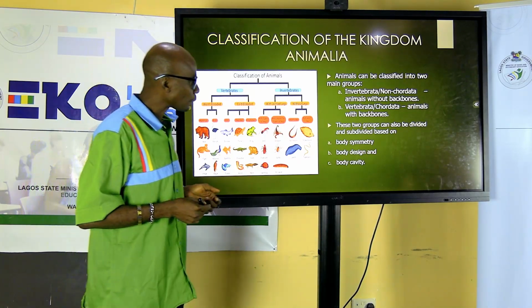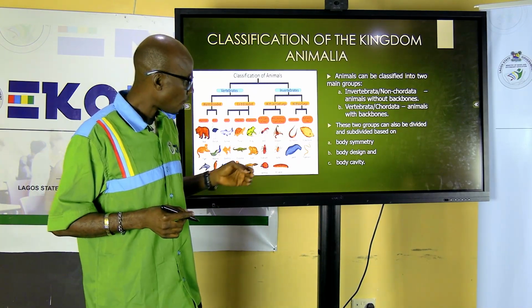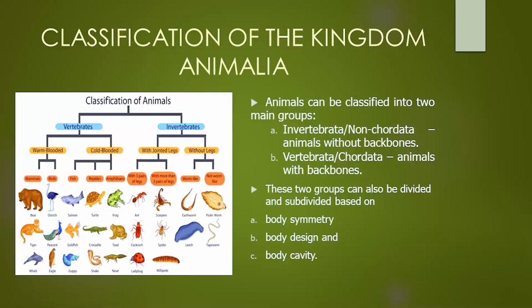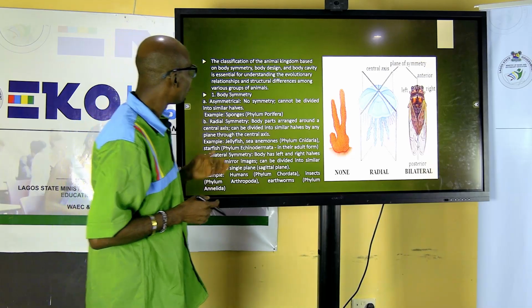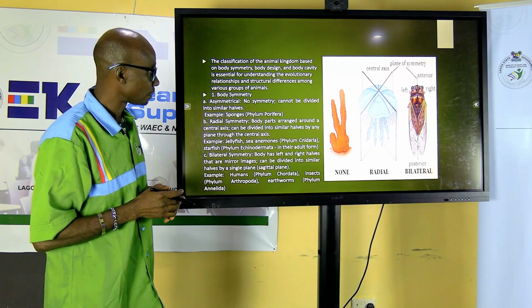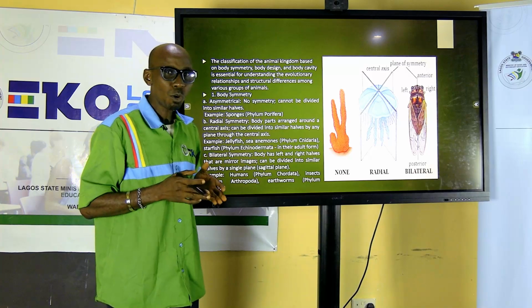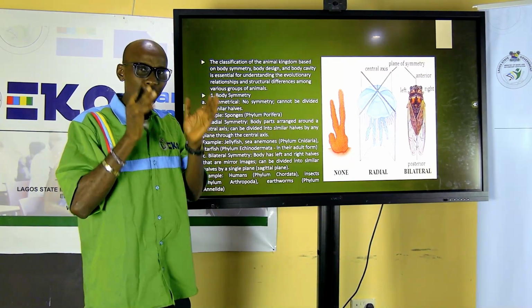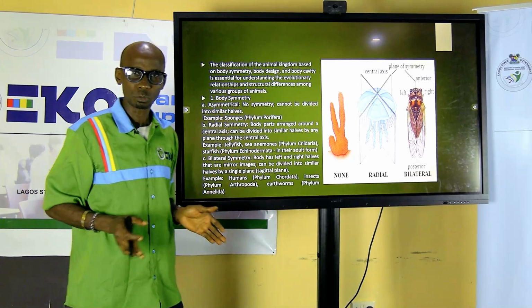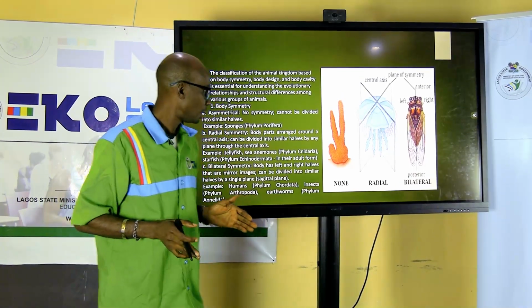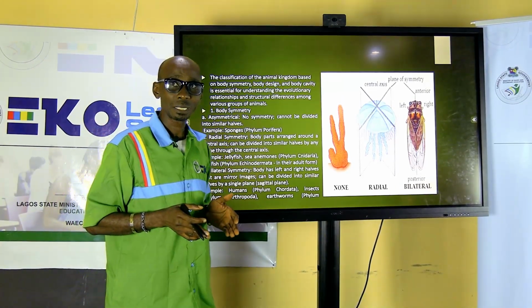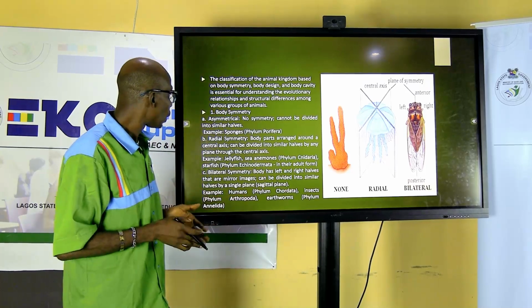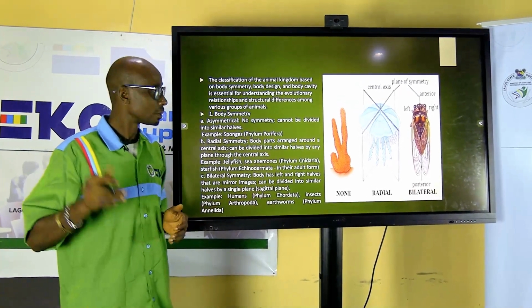Then animals can also be grouped under these three categories: body symmetry, body design, and body cavity. In terms of body symmetry, it means how the body can be divided along its axis. When the body cannot be divided at all to give any equal parts, we say this type of symmetry is called asymmetry.